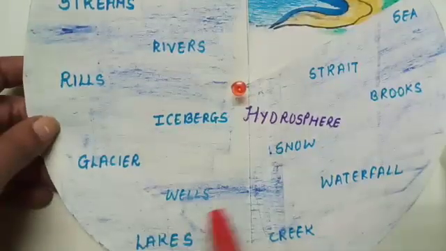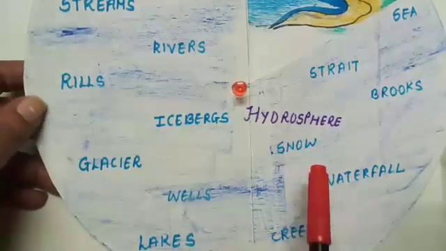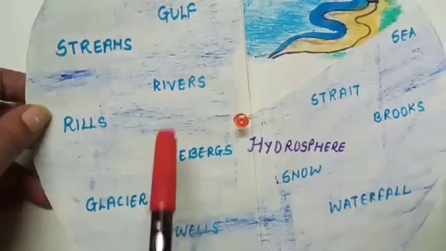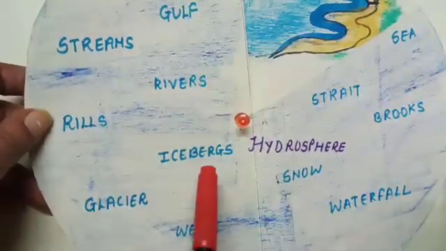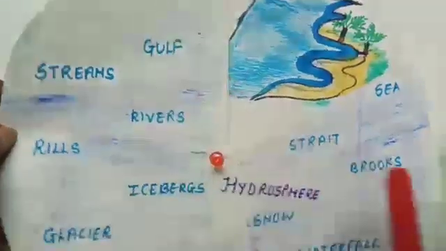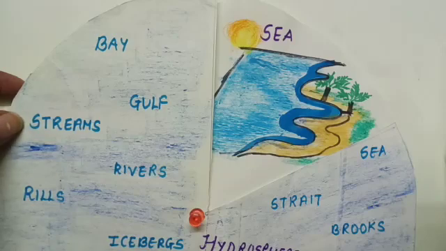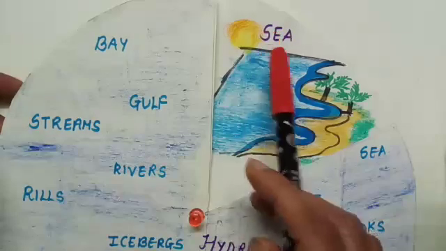Today we are going to start with hydrosphere. In hydrosphere, we are going to see different water bodies that are present on the earth's surface, like rivers, rills, icebergs, glaciers, bay, sea, strait, and so on. We have already seen what the coastal region is, and we know the oceans we have seen on the map. Moving on to the next one, the sea.